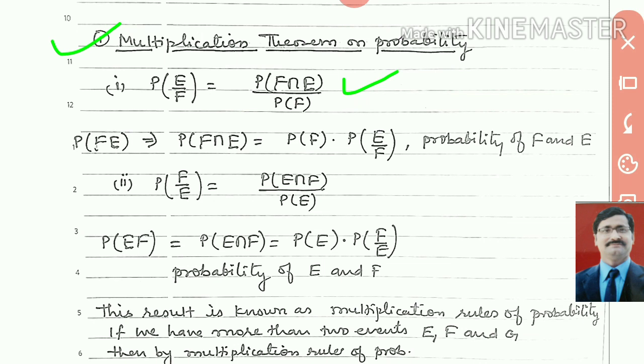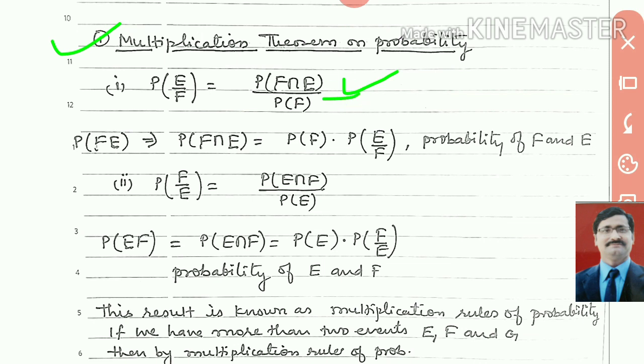Look here, how can we find P(E|F)? That is P of the event which happens first, here F. So P(E|F) equals P(F intersection E) upon P(F).